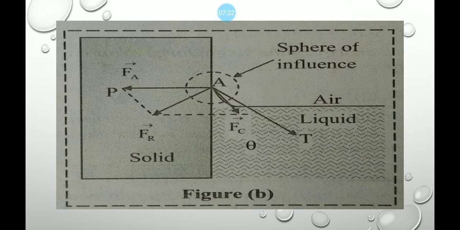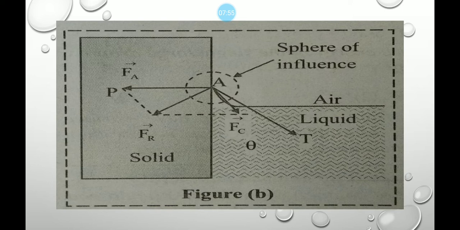For equilibrium or stability of a liquid surface, the net force Fr acting on the molecule A must be normal to the liquid surface at all points. For the resultant force Fr to be normal to the tangent, the liquid near the wall should pile up against the solid boundary so that the tangent AT to the liquid surface is perpendicular to Fr.